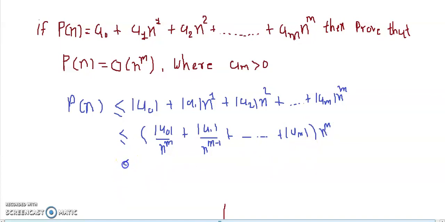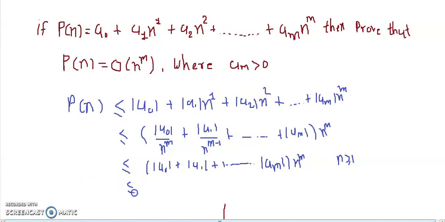So we know that this is again less than, if I remove the denominator part, only if I consider this positive value of coefficient, then again this part will be greater than the previous part. So I am just considering the numerator part, here am and n raised to m. We know that this will be true for all n greater than or equal to 1.